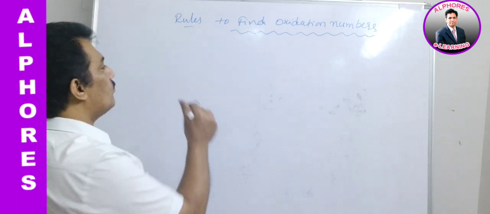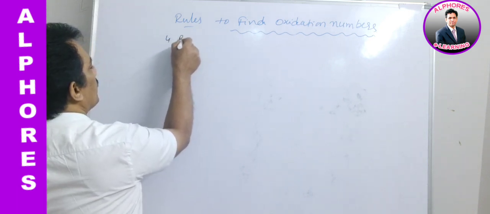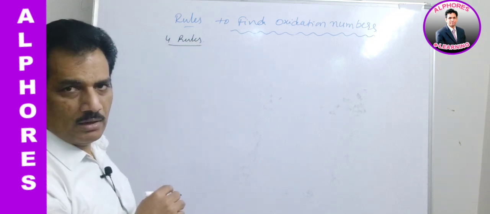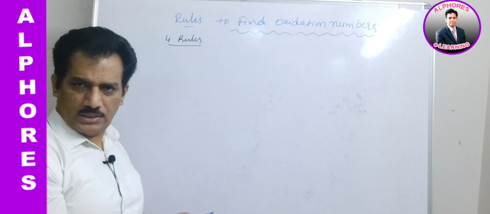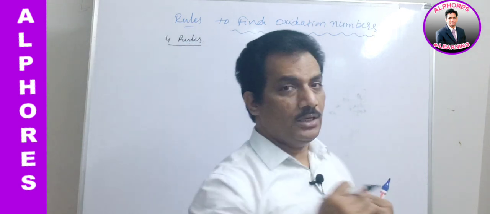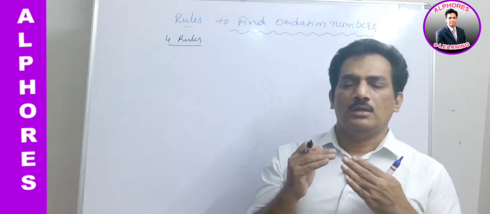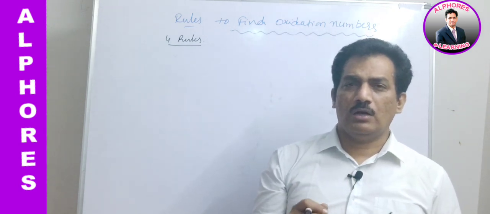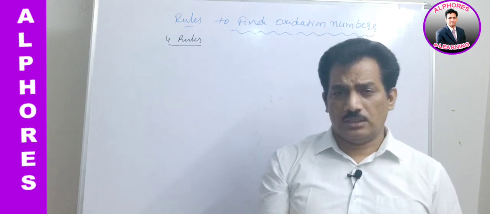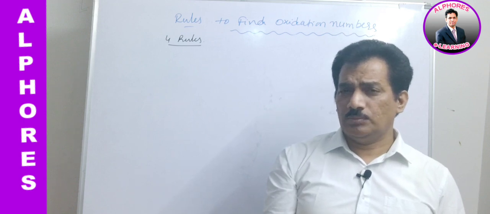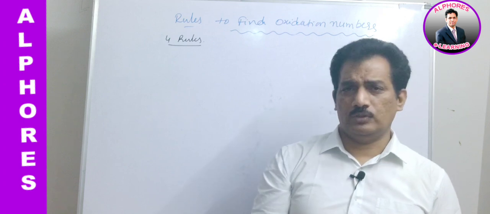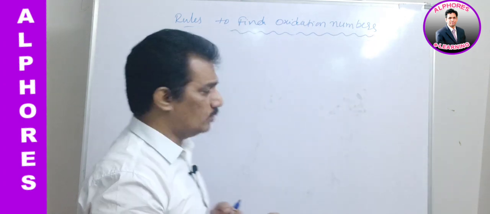Clear? And there are 4 rules. You just remember, there are 4 rules. Let me explain one by one, and we will discuss in detail in the next session. First of all, try to understand what is the statement given by each rule. Once you have a thorough idea about that rule, automatically we can apply that rule concept to find the oxidation numbers of unknown elements in the given compounds. Clear? And now let me give the rules.